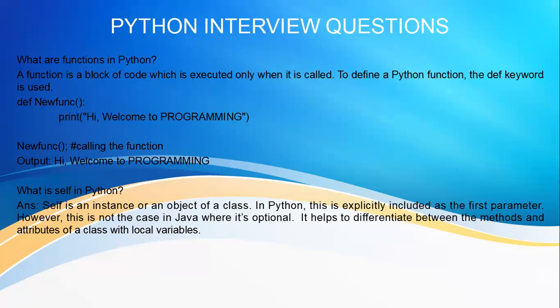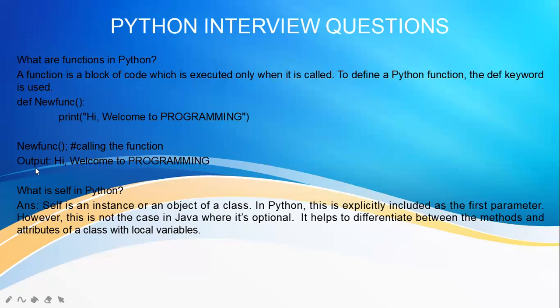How did you call the print function? You called it by its name, correct? Similarly, to call any function, you must write the name of the function, then write a pair of brackets. It's a very simple function. There are no inputs in the brackets, so don't jump to that right now. When you write a pair of brackets, you can give a semicolon. But in Python, there is no concept of semicolon, first of all, so I will not suggest you give this semicolon. If you write new function, it is known as calling the function. You are calling the function means you are executing the function now.